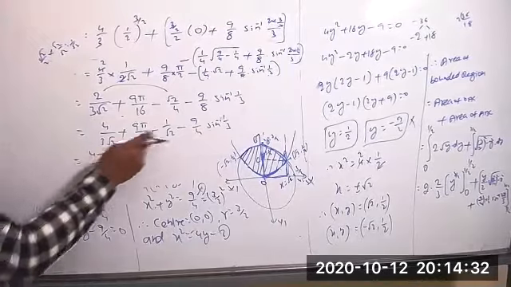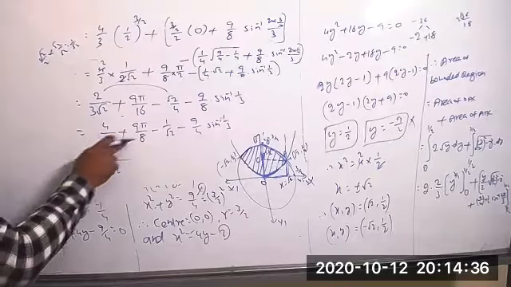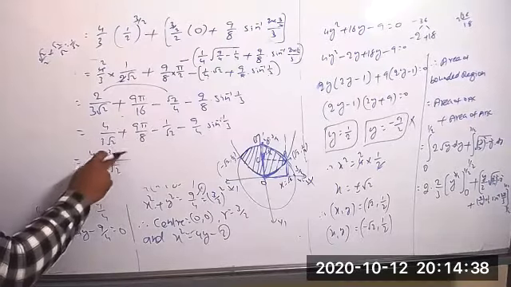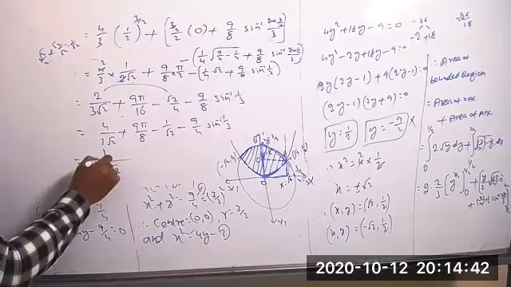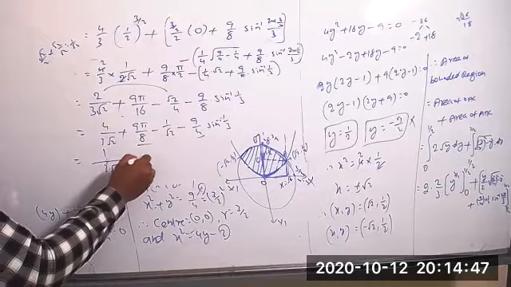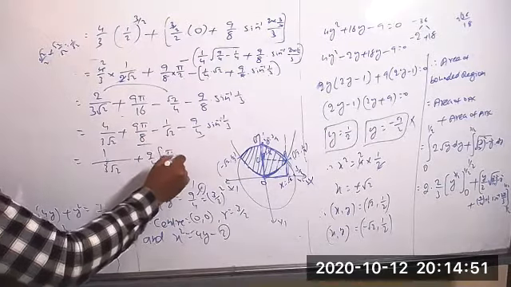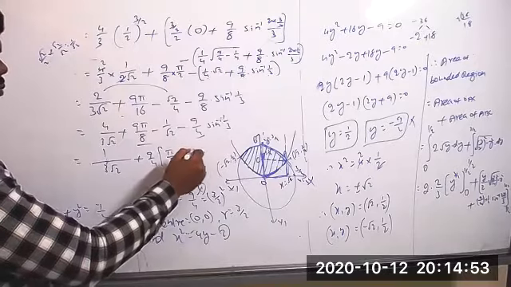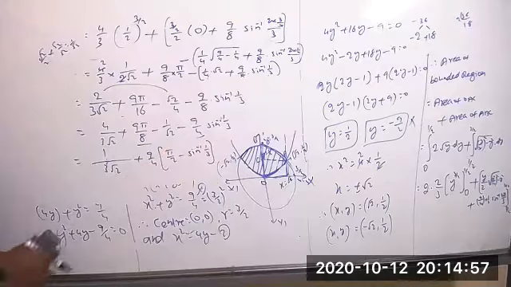So 4 minus 3, because root 2 becomes 3 there. 3 into 1 equal to 3. This value equals 4 minus 3, equal to 1 only. 1 by 3 root 2. And from these two terms, you can take 9 by 4 common. So what is remaining? Pi by 2 minus sin inverse of 1 by 3 square units. Correct?